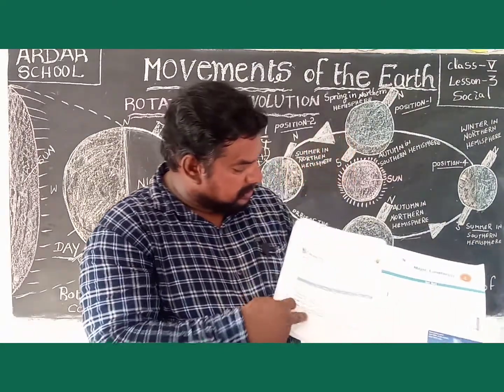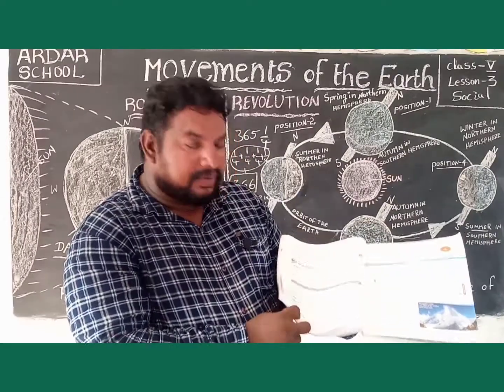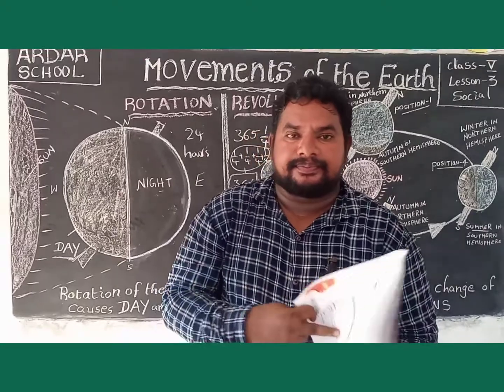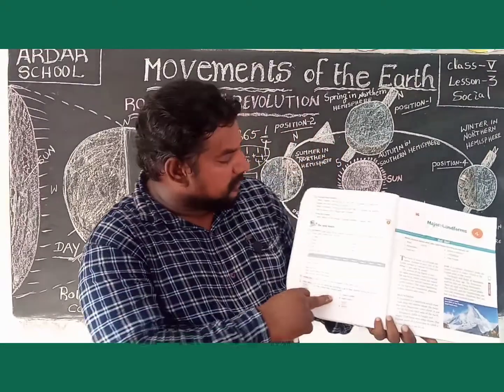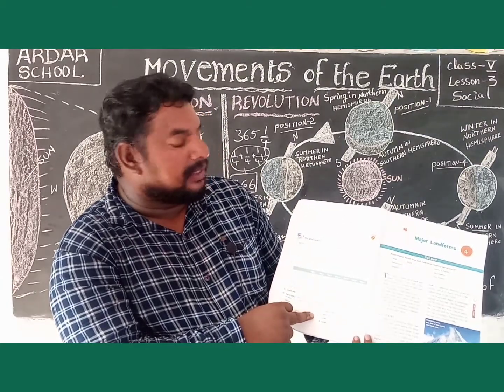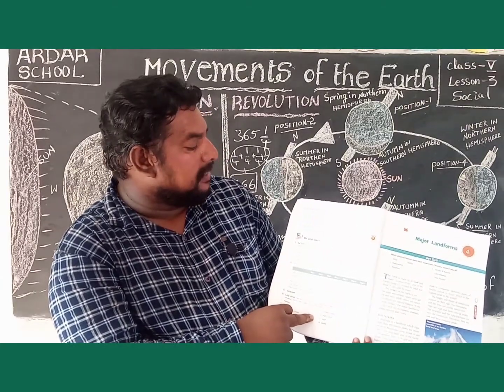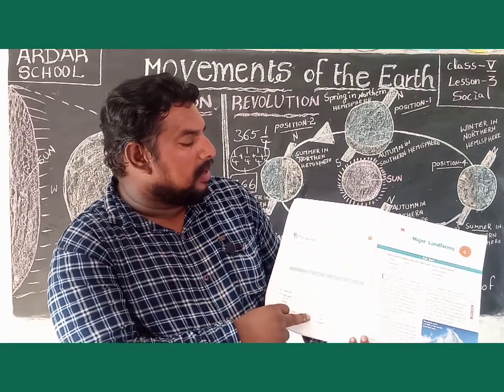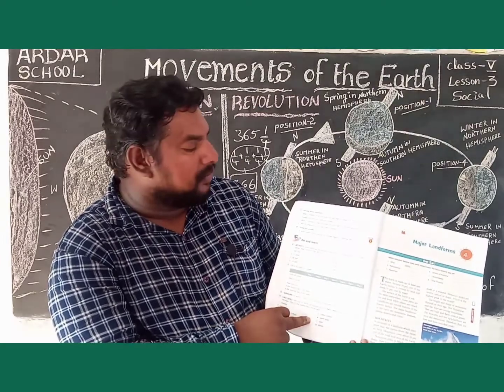And on page number 24, you see 4 questions. What is rotation? How long does the earth take to rotate on its axis? Explain the causes of days and nights. What is revolution? How long does the earth take to complete one revolution?